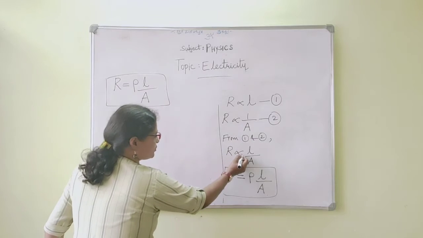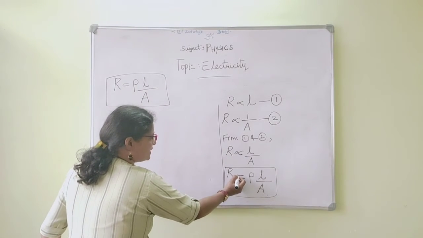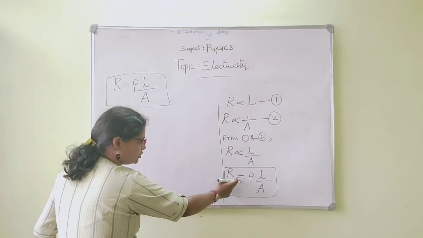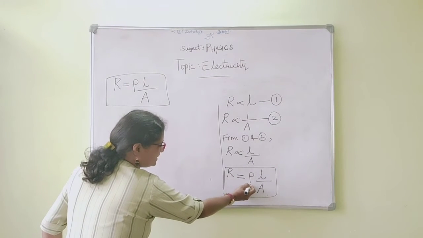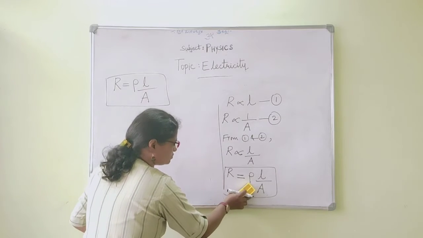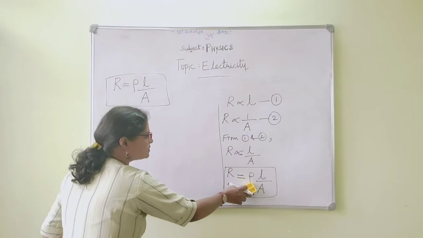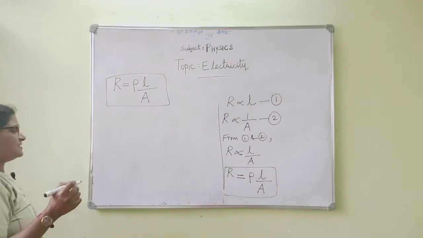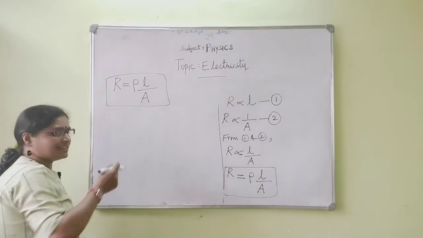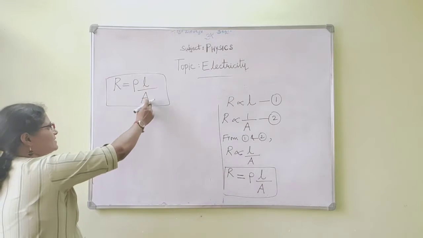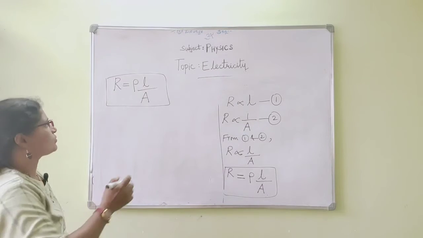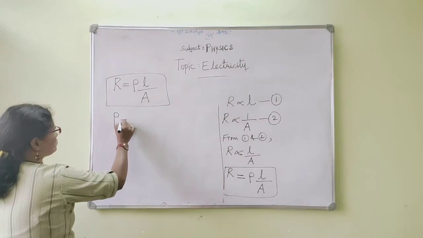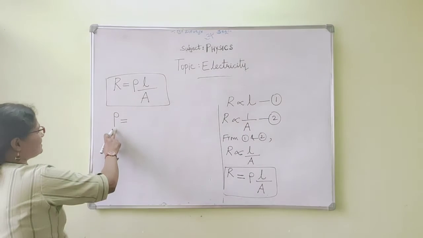Whenever we remove the proportionality symbol and write equal to, we get a constant of proportionality, that is rho. So rho is the specific resistivity, L is the length of the wire, and A is the area of cross section.